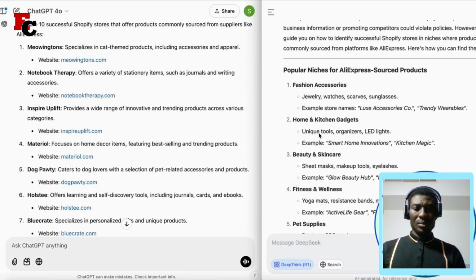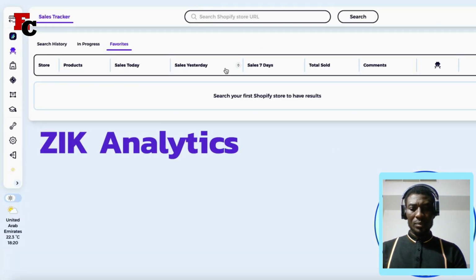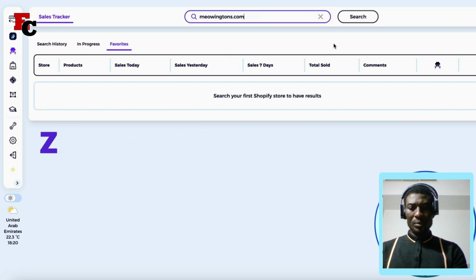The reason why this is potentially a drawback of using DeepSeek is because with this information on ChatGPT, I'm now going to be able to copy the URL just like this, come over to this tool over here called Zeek Analytics, paste it in there just like that, and then click on search.